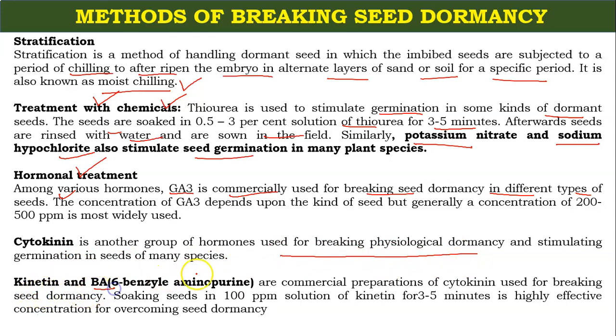Kinetin and BA, 6-benzyl aminopurine, are commercial preparations of cytokinin used for breaking seed dormancy. Seeds soaked in a 100 parts per million solution of kinetin for 3 to 5 minutes is a highly effective concentration for overcoming seed dormancy. So these are some methods we can use for hormonal treatment.